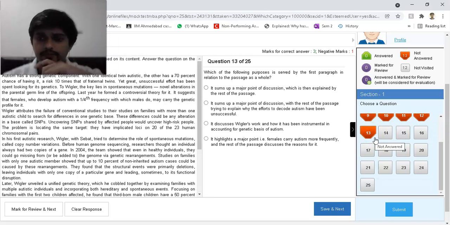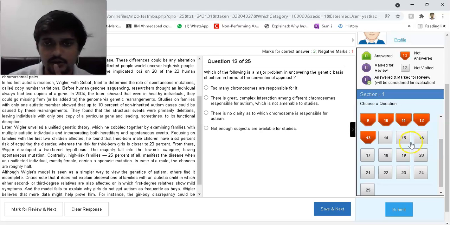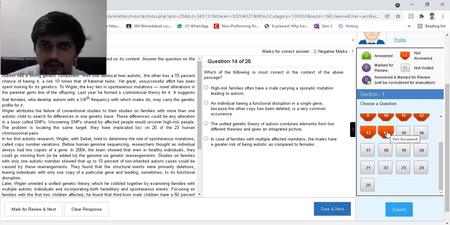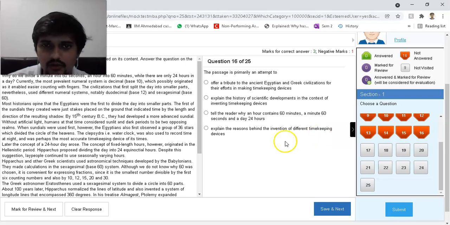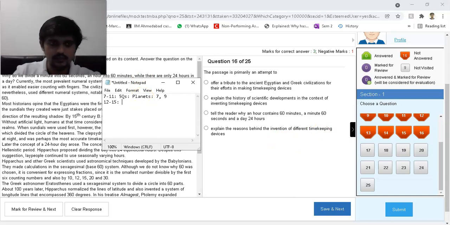Let's actually begin categorizing also. Which of the following is a major problem in uncovering the genetic basis of autism in terms of. Okay, good. So 12th is going to be somewhat objective. What purpose is served by the first paragraph in relation to the passage as a whole? Okay, no. Most correct in context of the above passage. No. Which could have been the most suitable title for the passage? Okay, 15, no. Only 12th actually was somewhat objective. 12 to 15, there are 4 questions, and this is about autism. This will be 12th only.